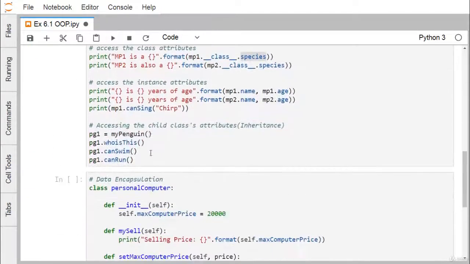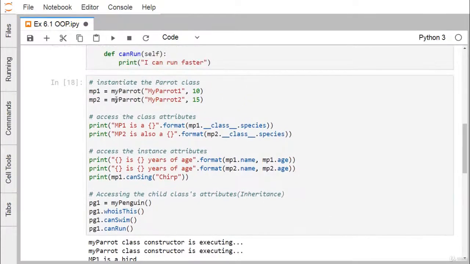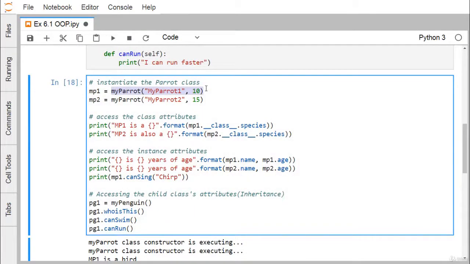You can find that myParrot class constructor is executing. Whenever we're calling this particular constructor to instantiate instance variables of this myParrot, then myParrot class constructor is executing two times because we have defined two objects here.